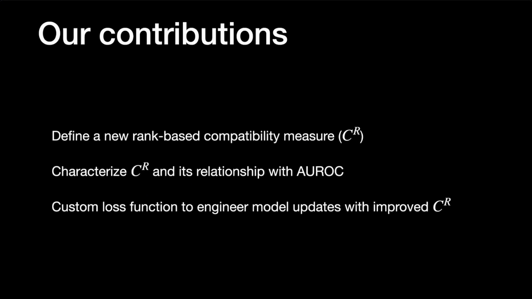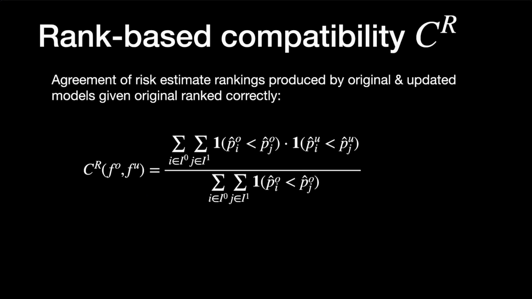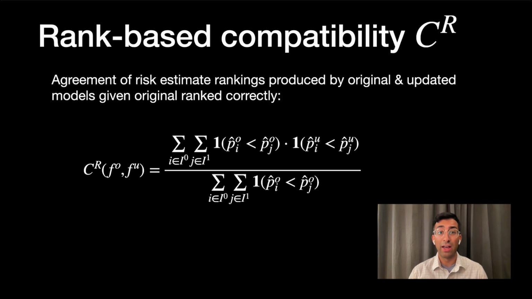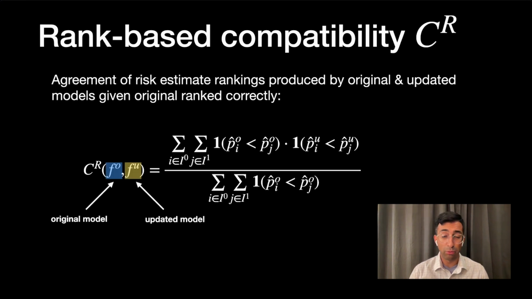We define a new rank-based compatibility measure, CR, we characterize CR and its relationship to AUROC, and we introduce methods to generate updated models with high levels of CR. CR measures the chance that the updated model correctly ranks a patient pair given that the original model correctly ranked that patient pair. CR takes an original and updated model and compares their risk estimate rankings.